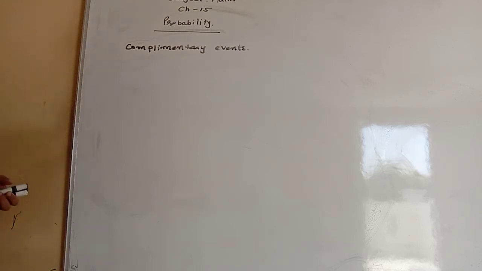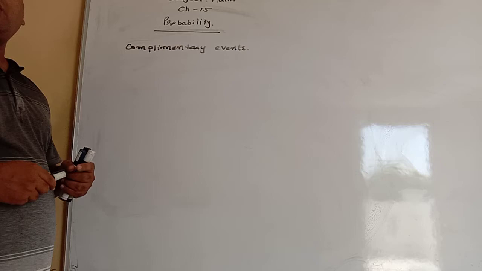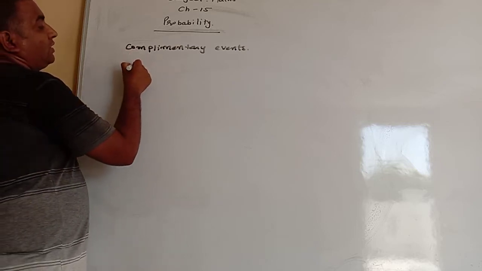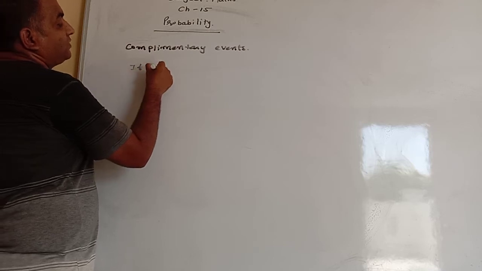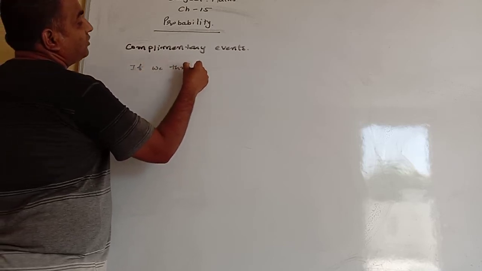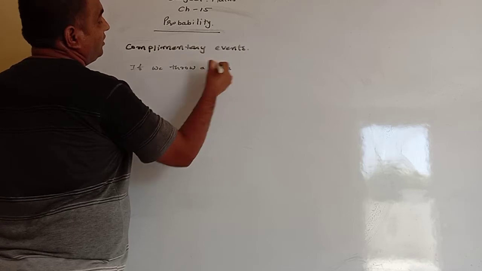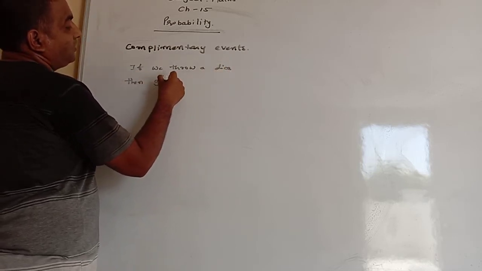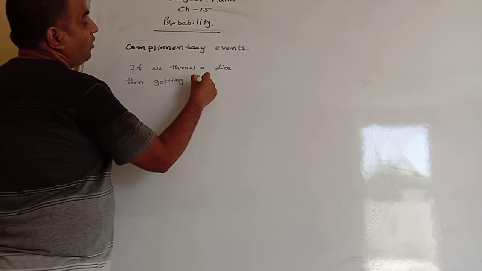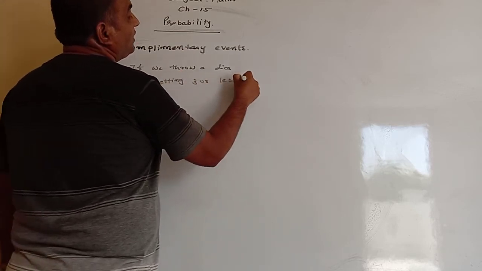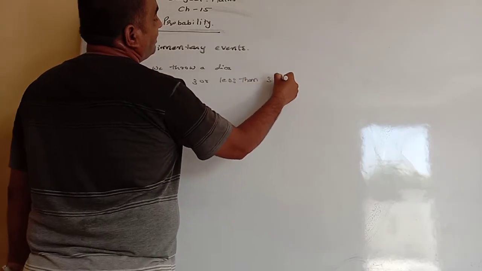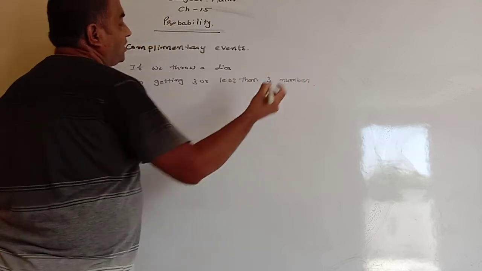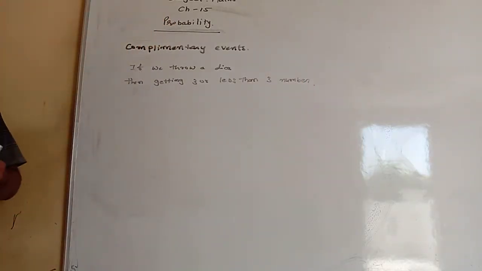So any event is given, its opposite event is called a complementary event. For example, if we throw the dice, then getting 3 or less than 3 number, then obviously we can say that 3 or less than 3.